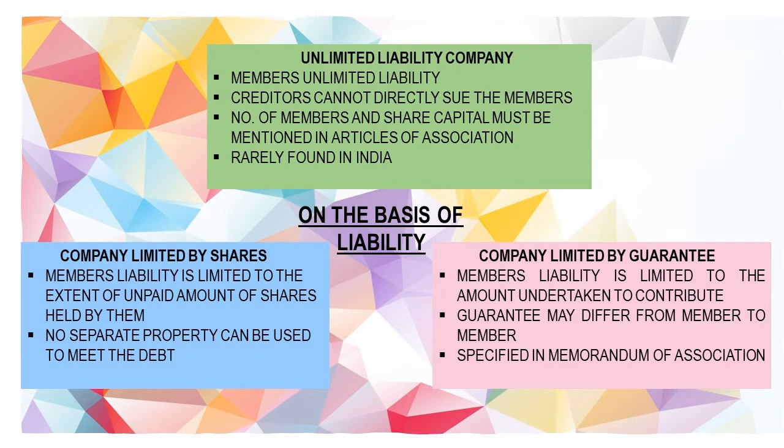For example, if X has purchased 50 shares of rupees 10 each and has paid rupees 6 per share, in this case, the liability of X is limited to only the unpaid amount of shares, that is rupees 4. Now, if the assets of the company are insufficient in paying the debts of the company, X cannot be forced to pay anything more than rupees 2000.